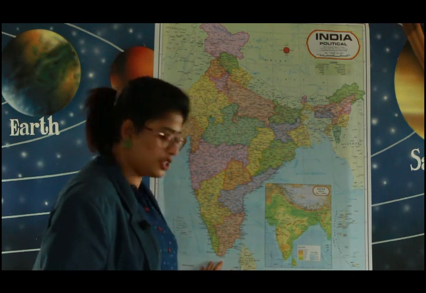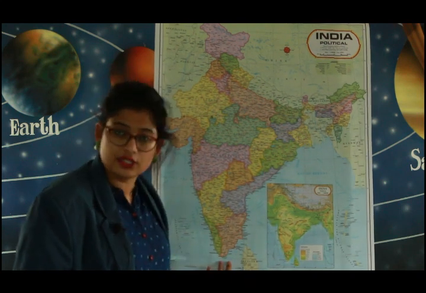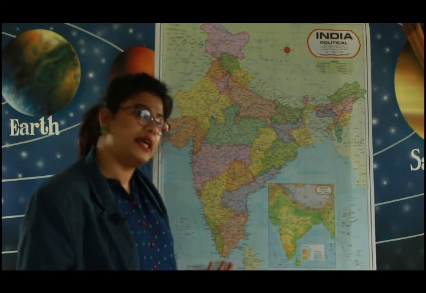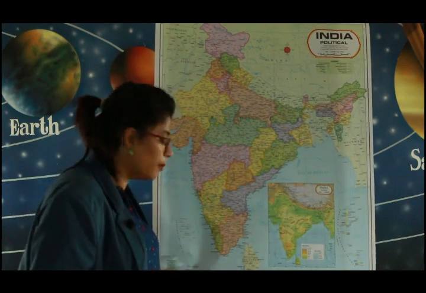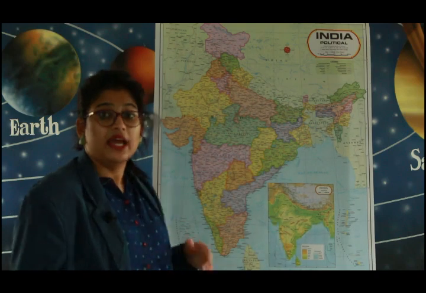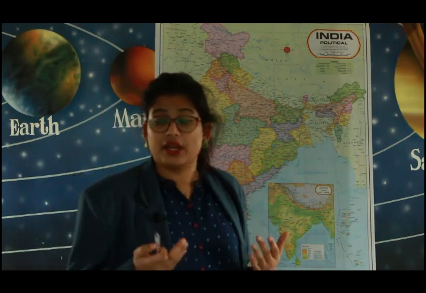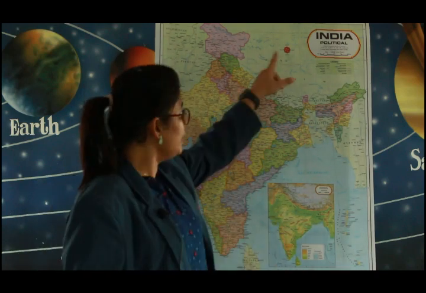In the Indian Ocean, India also shares its marine border with Sri Lanka and also Maldives. Hence, India comprises land boundary to the north region and ocean boundary to the south.